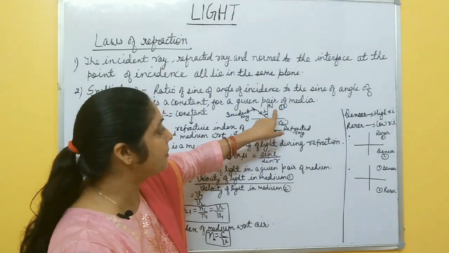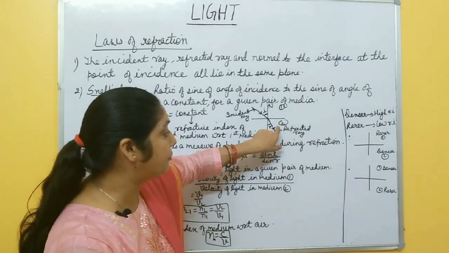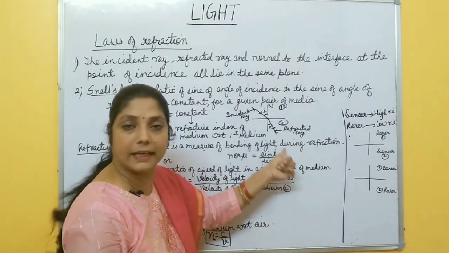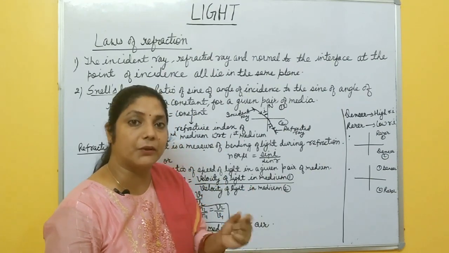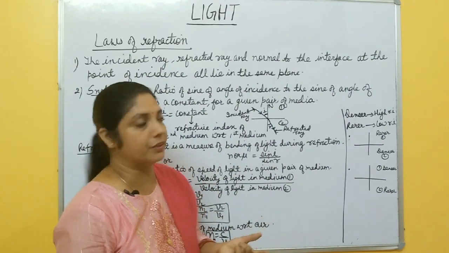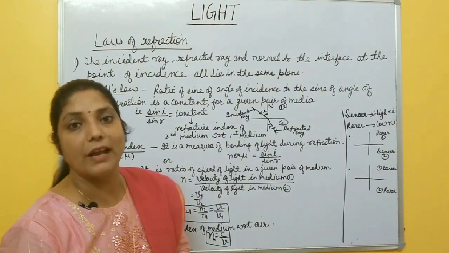So when light travels from the first medium to the second medium, we can define the refractive index of the second medium, with respect to the first medium, since light comes from the first one. And what is the physical meaning of this refractive index?